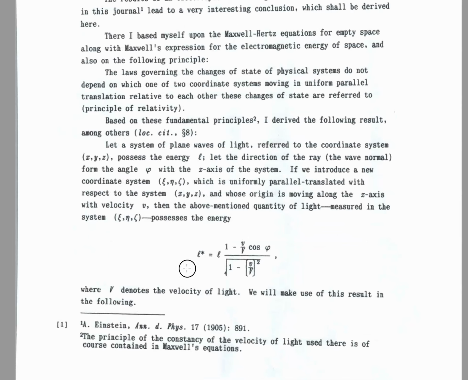L star is the energy measured from the epsilon, eta, zeta system, L is the energy measured from the x, y, z system. And v is the velocity of the epsilon, eta, zeta system relative to the x, y, z system. And cos phi is the angle that the radiation makes with the x-axis. Again, this constant is known as gamma. That's the special relativity constant that came from the previous paper.